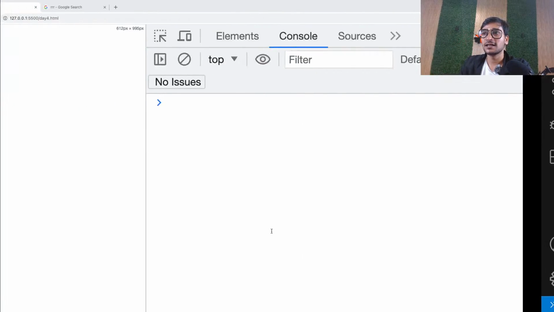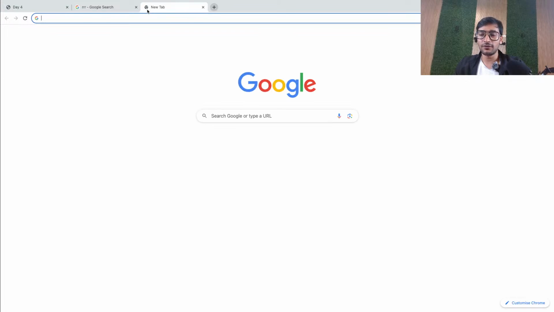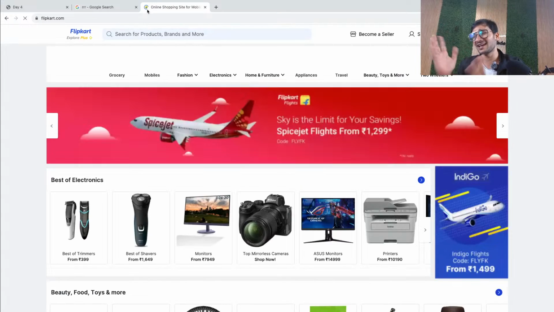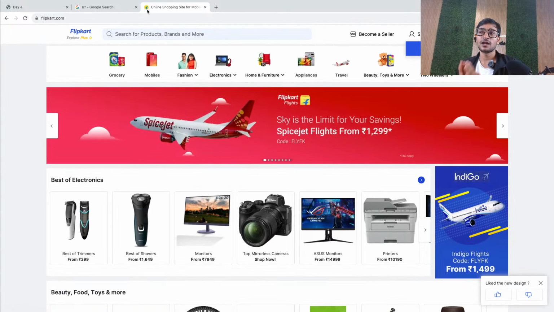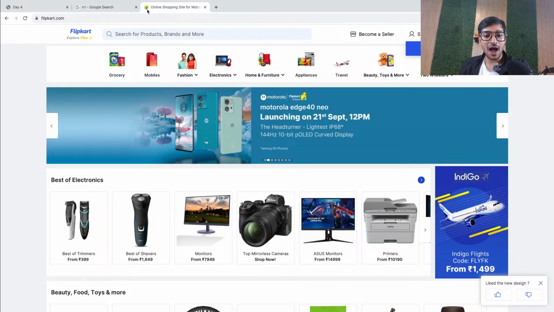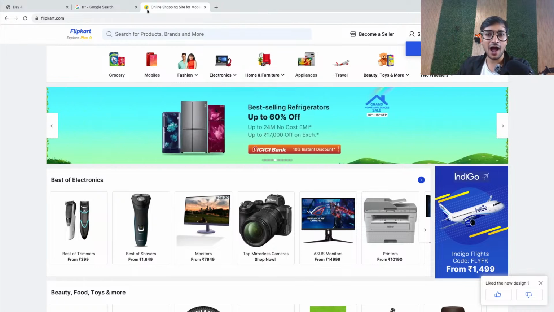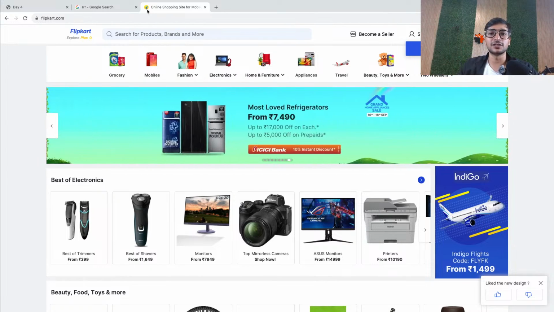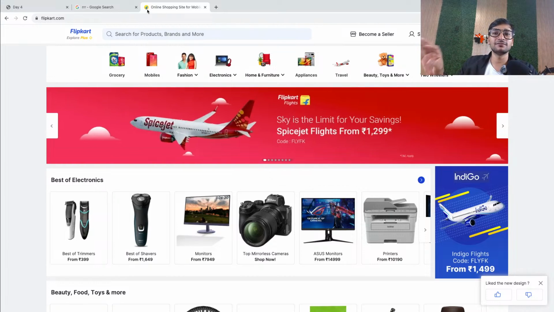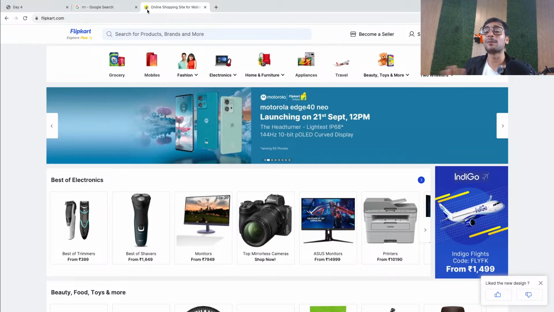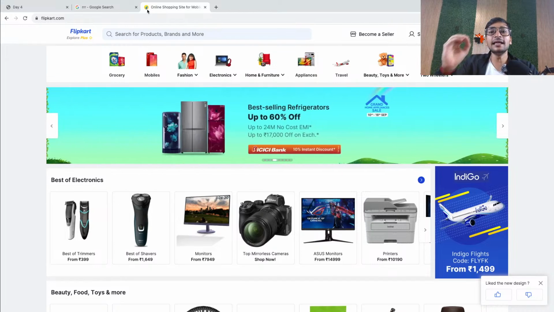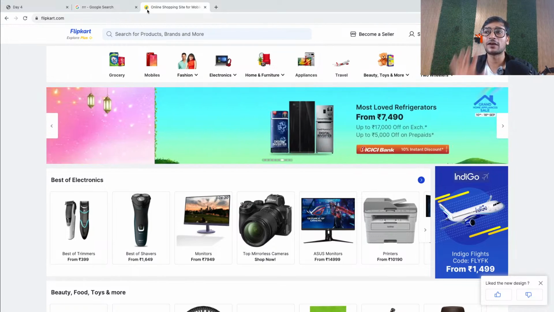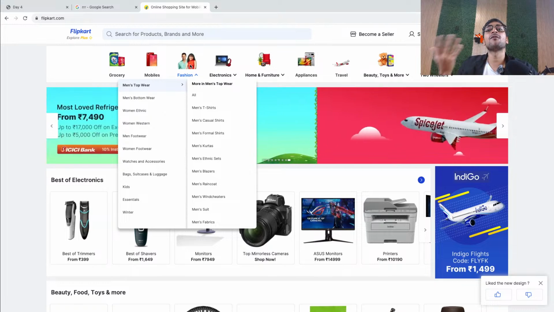Okay. So guys, let's say I go on to some site like flipkart.com, something like that. I always go to this site. I don't know why, but again, let's go to flipkart.com or any site, guys. Now remember guys, an event on an app or a website is nothing but an interaction that is performed on the web page, either by the user or by the website itself. But right now, guys, let's not make it complicated. Let's make it easy. So let's say any interaction that user performs on the application, that is what you call as an event. For example, when I hover, I'm performing an event.